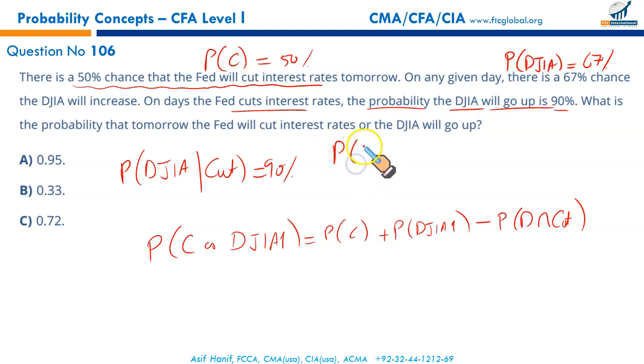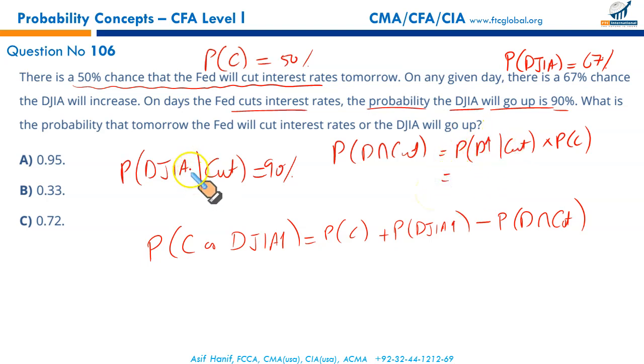Probability of Dow Jones intersects cut is equal to probability of Dow Jones increasing provided cut, multiplied by probability of cut. We have it here. Probability of Dow Jones increasing given there is a cut is 90%, and probability of cut is 50%. So 90% of 50% gives you 45%. You just have to plug in the numbers now.